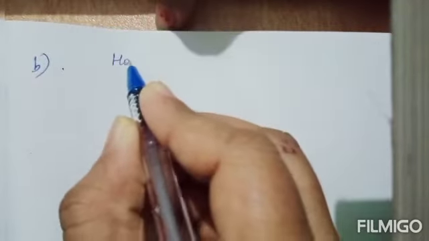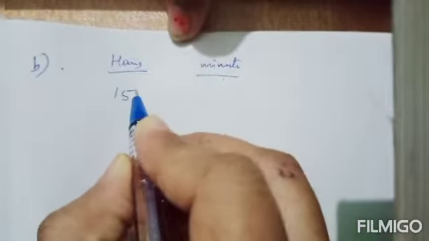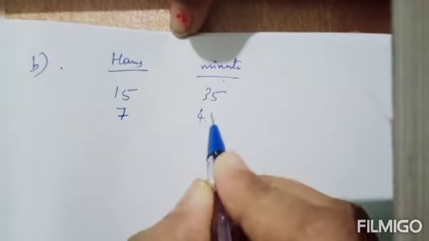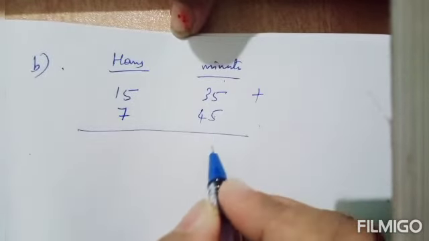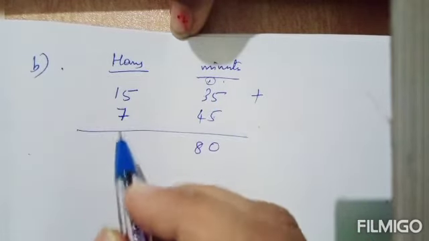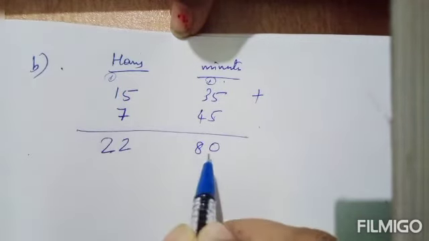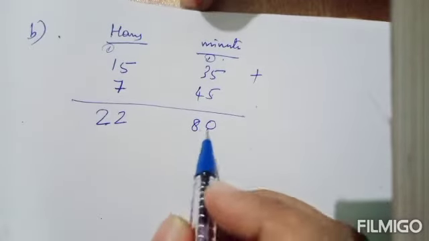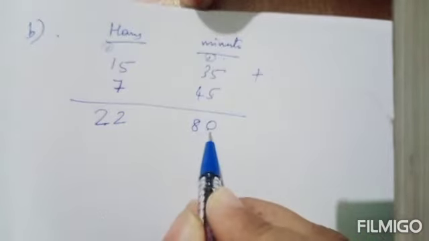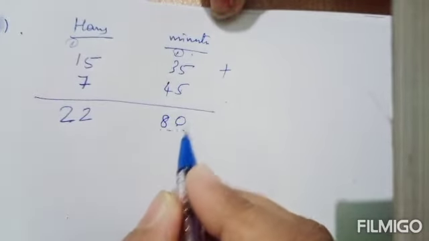So first arrange hours and minutes in columns. Okay, so 15 hours 35 minutes. Then 7 hours 45 minutes. You have to add. So 5 plus 5, 10. You will get 0 here. Okay, now 7 plus 5, 12. Here 22. 22 hours, 80 minutes. Here you have to note one thing. This minutes, if it is greater than 60, you have to subtract 60 from the given minutes.